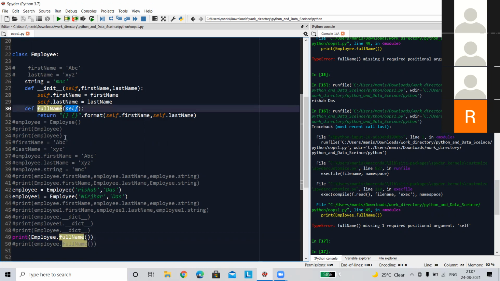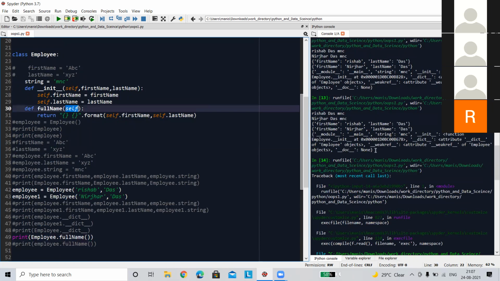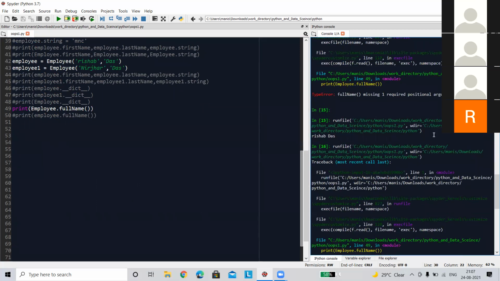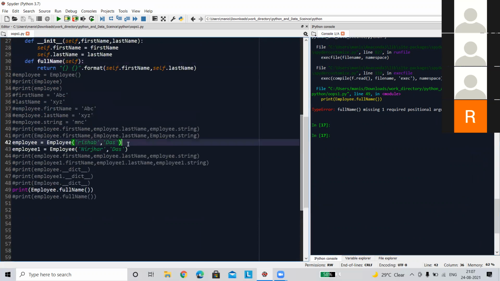In the class reference, there is no variable stored. From this, there is no employee name, no first name or last name present. So it is not identifying what the first name is or what the last name is, because it does not belong to that object's properties, it belongs to the class properties. So that's why it is throwing the error. It requires one positional argument. Clear all?